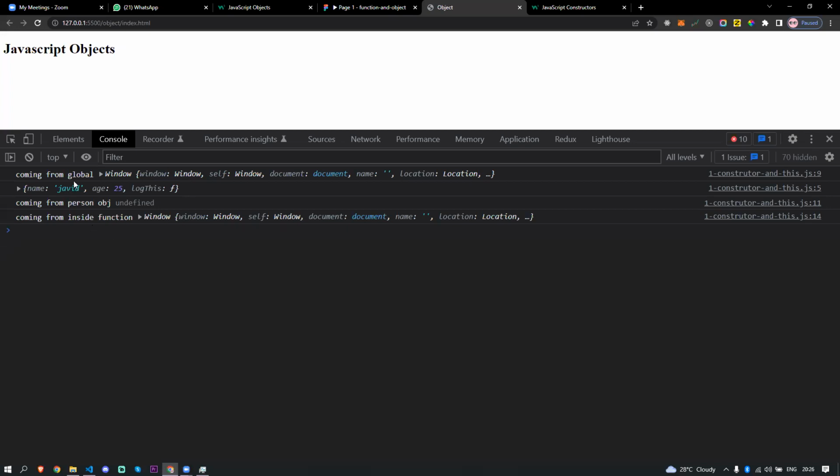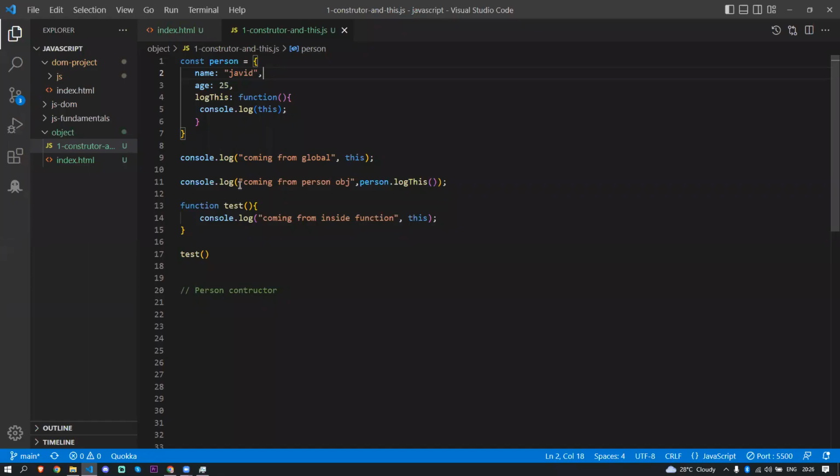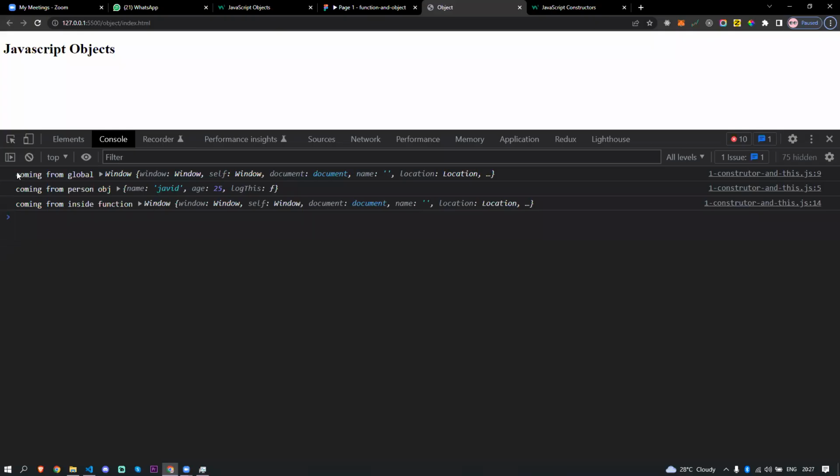Now one thing you want to notice here. I don't want to console log this one. I'll just take this and put person.log this here. It's going to fire off this function, which is returning console.log. Now if I come back here, you see one thing. Coming from global, this keyword is returning the window object. And the this keyword inside the person object returns the actual object.